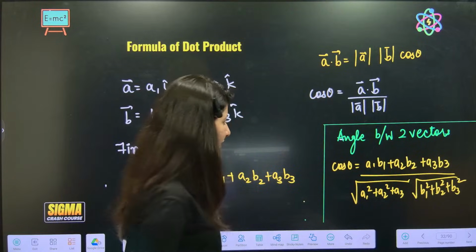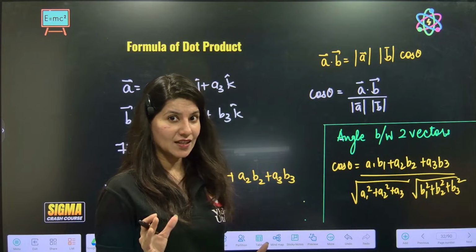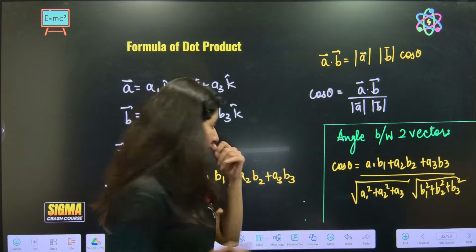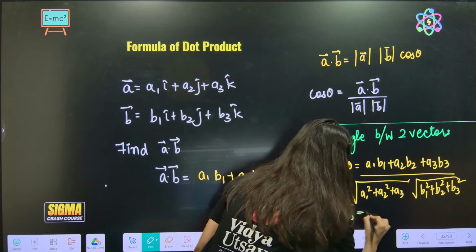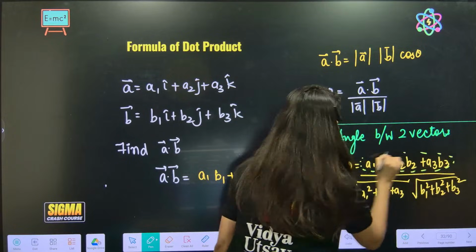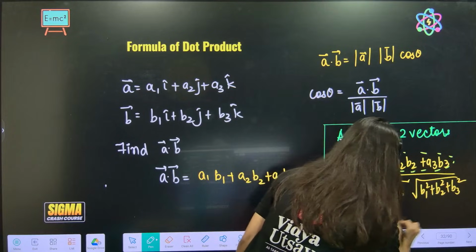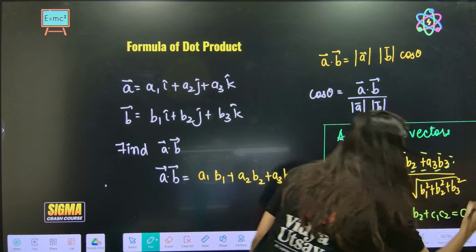Just one very important point. What happens when theta becomes 90 degrees? What happens when the angle is perpendicular? When A is perpendicular to B, the numerator will become 0. So A1 B1 plus A2 B2 plus A3 B3 is equal to 0.